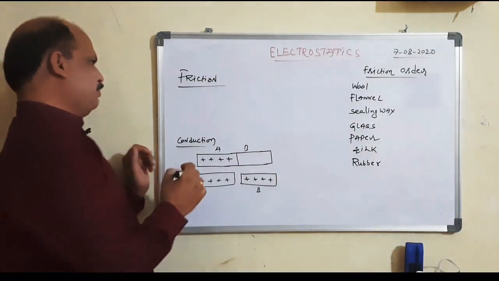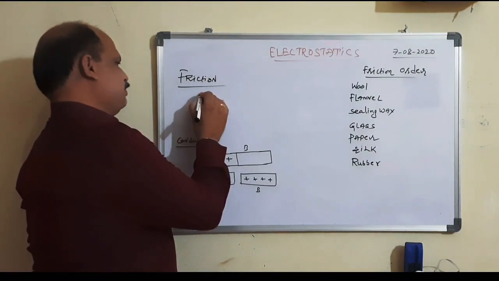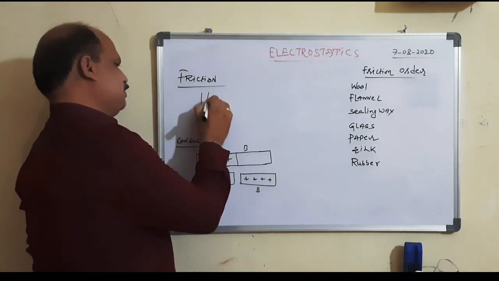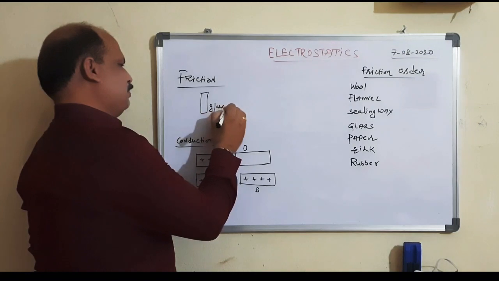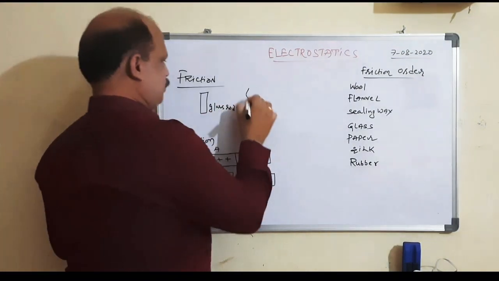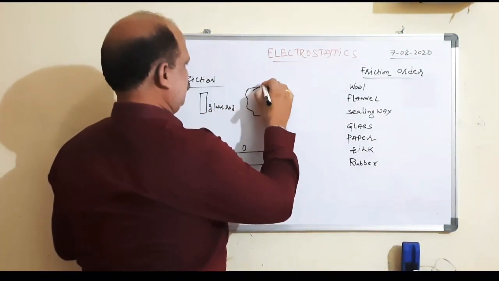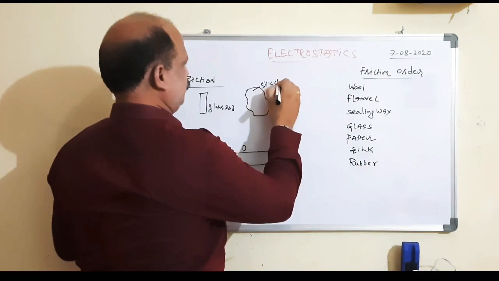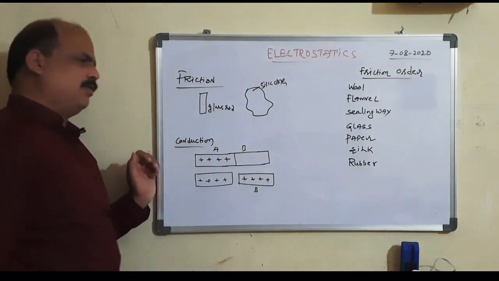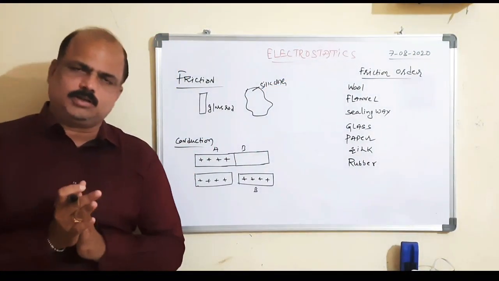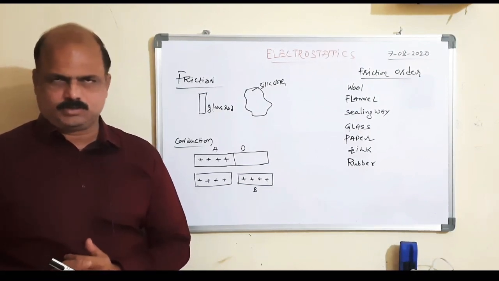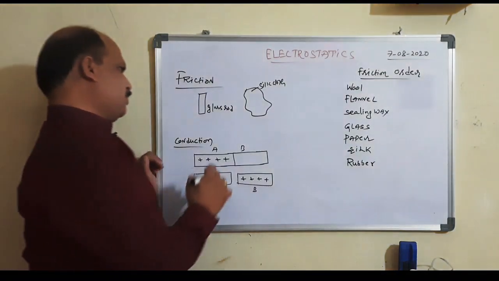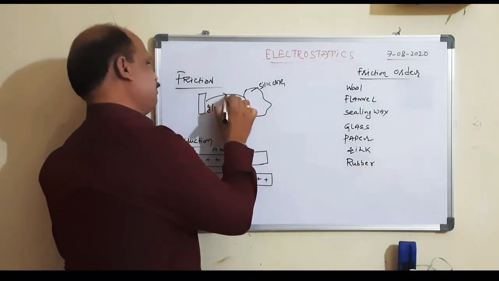For example, this is a glass rod and this is a silk cloth. When a glass rod is rubbed with a silk cloth, there is a transfer of electrons from the glass rod to the silk cloth.